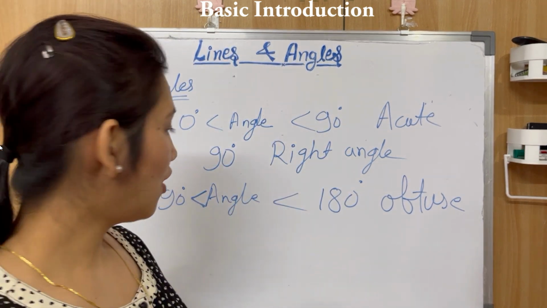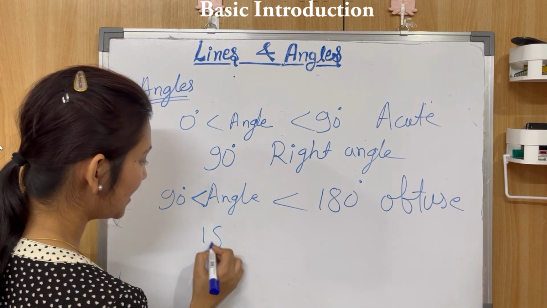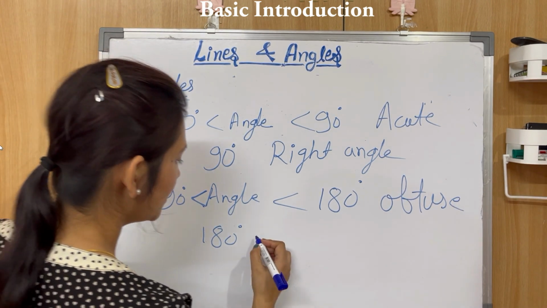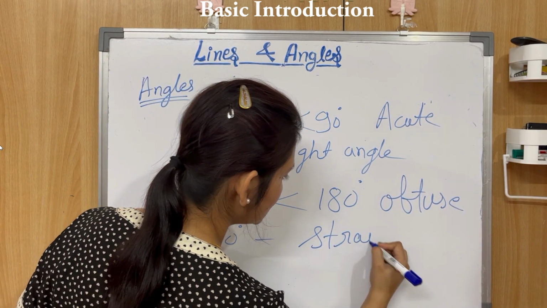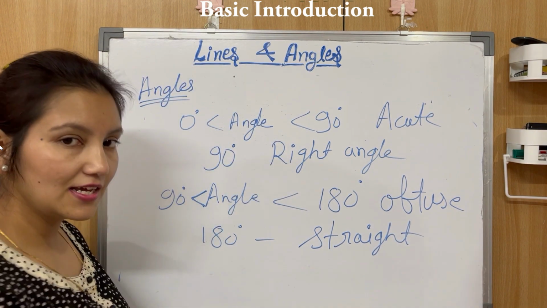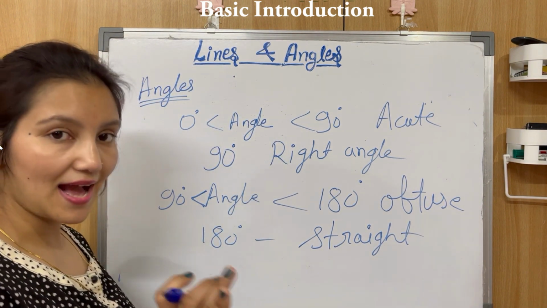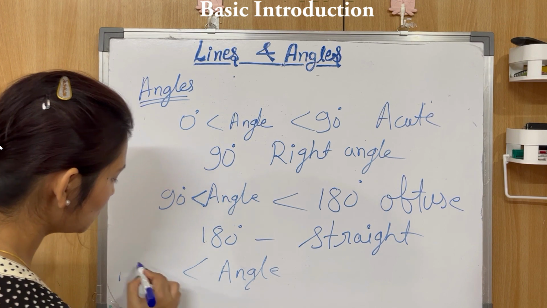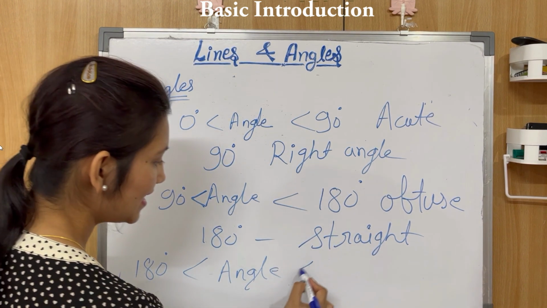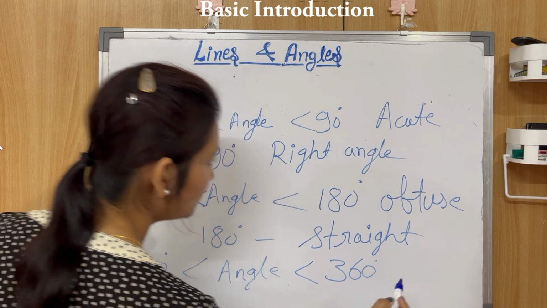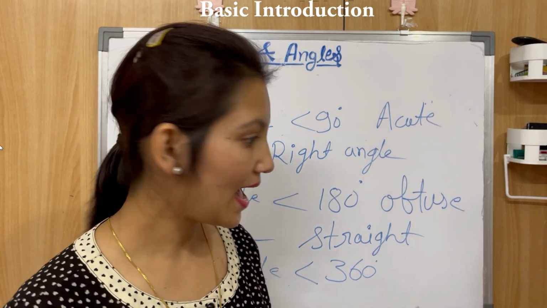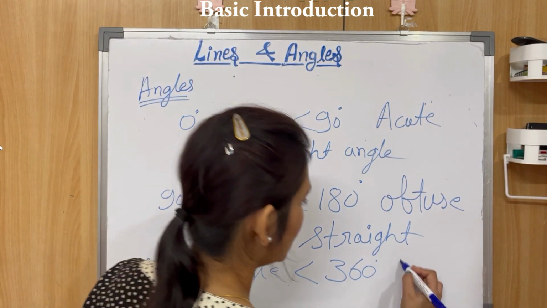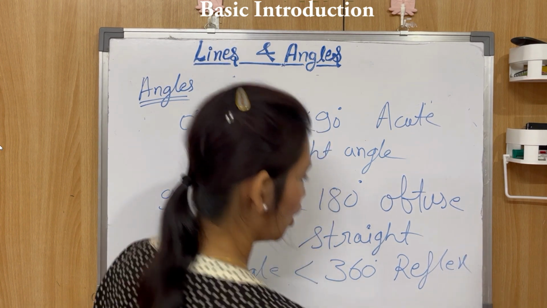Clear? Or if an angle is exactly 180 degree, it will form a straight line, then it is known as a straight angle. Straight angle. Clear? And if an angle is greater than 180 degree but less than 360 degree, then it is a reflex angle. Reflex angle. All right.